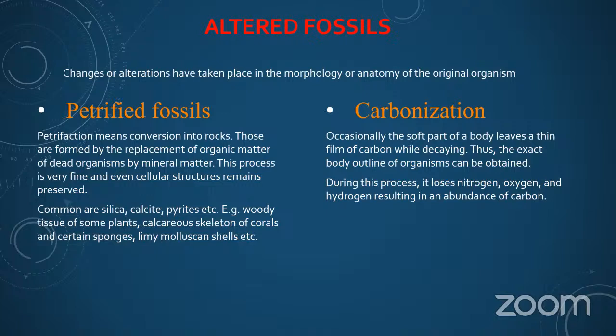In carbonization, occasionally the soft part of the body leaves a thin film of carbon while decaying. Thus the exact body outlines of organisms can be obtained. During this process, it loses nitrogen, oxygen, and hydrogen, resulting in an abundance of carbon. Only the abundance of carbon will be available as a fossil.